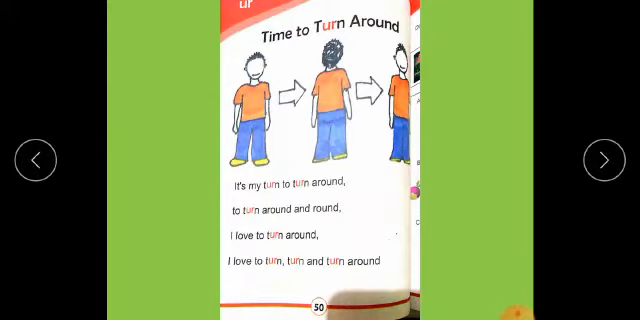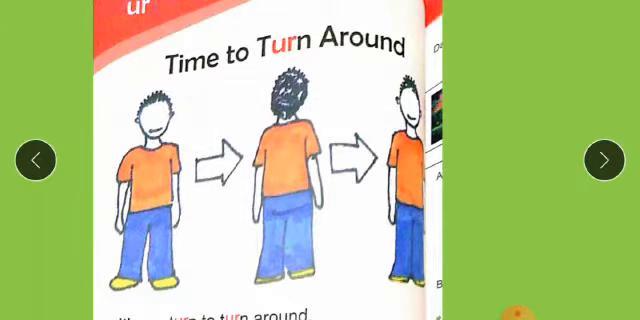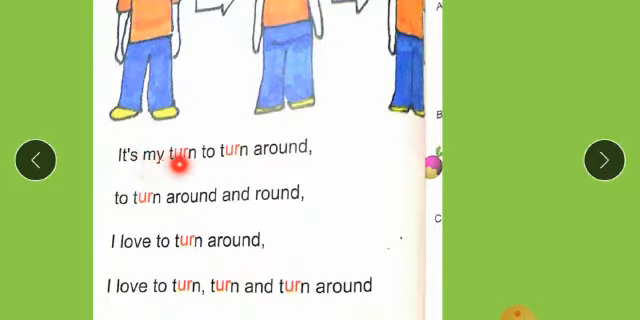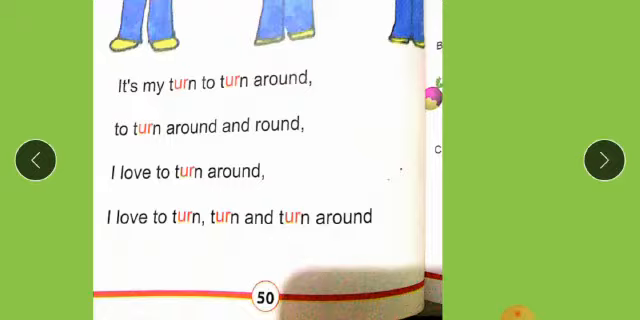Students, on page 52, we also get words in which the sound is used. Time to turn around. It's my turn to turn around. To turn around and round. Students, this is a poem. I love to turn around. I love to turn and turn around.